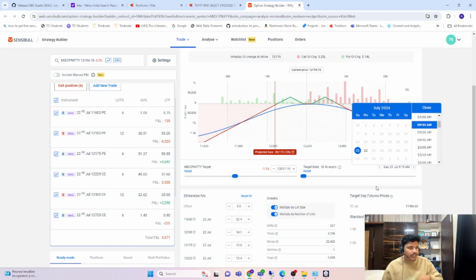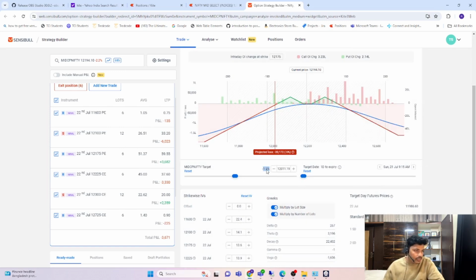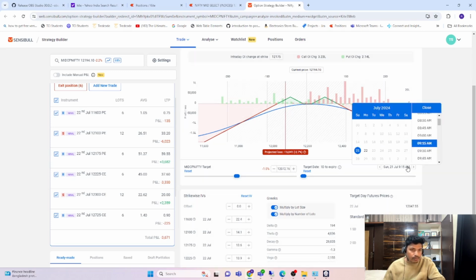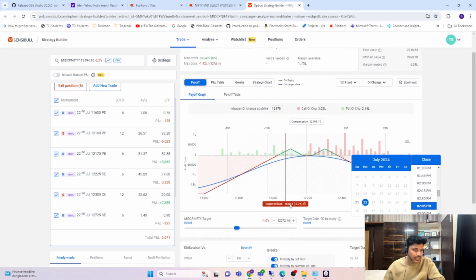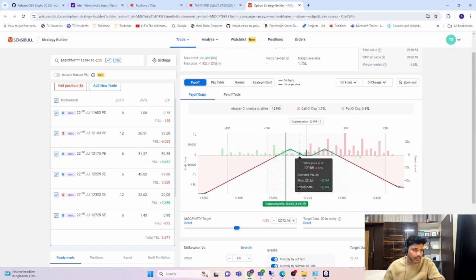Suppose at 9:15, let's understand this. If it opens 1.5 percent down, even in the worst case, this is the maximum loss that I'm going to take, and I will exit the trade. If it opens 1 percent down, I'll be in profit only, around 1.5. This is my range: anywhere it closes in this range, I will be making very good money. This 12,025 to 12,375 is my range, and if it closes anywhere in this range, I am going to make money.